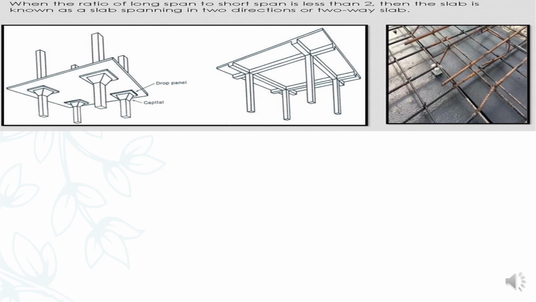When the ratio of the long span to short span is less than 2, then the slab is known as a slab spanning in two directions. That is a two-way slab.